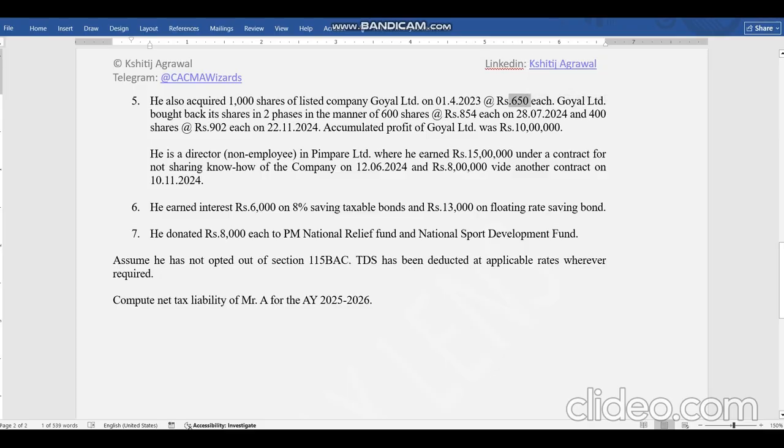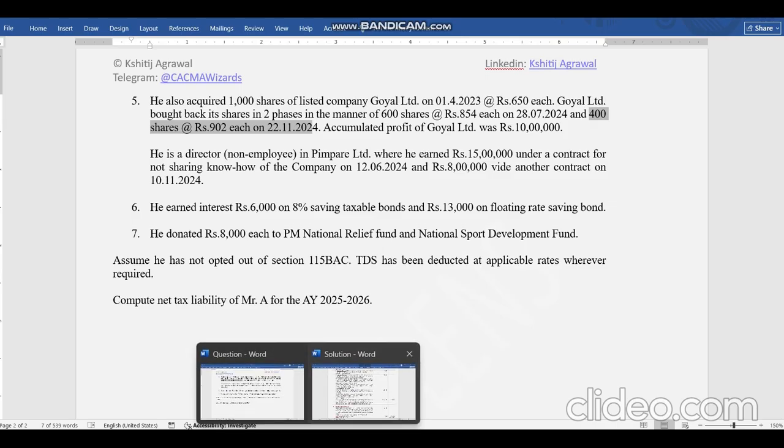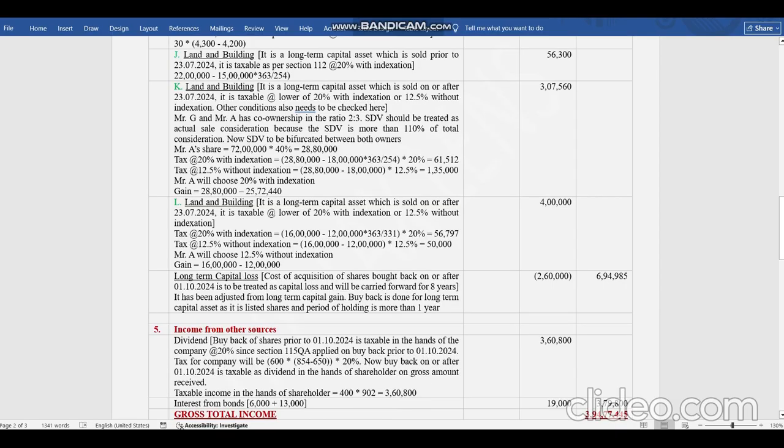Now the buyback of 400 shares has happened post 1st October 24. Earlier, if any buyback is happening prior to 1st October, then SSE is not liable, investor is not liable to pay any tax on that. So only 400 shares were bought back post 1st October. So cost of this 650 rupees per share will be allowed to him to claim capital loss. So 400 into 650 is allowed to him, 2,60,000, and he had long-term capital gain.